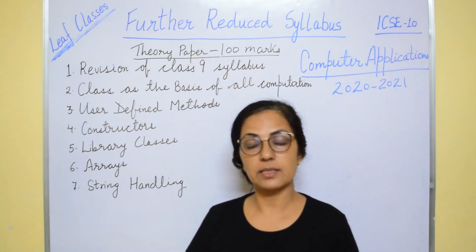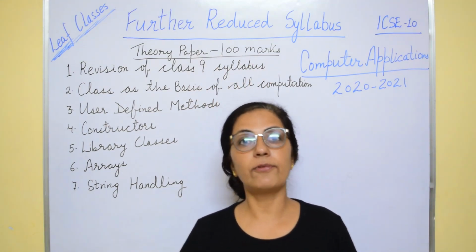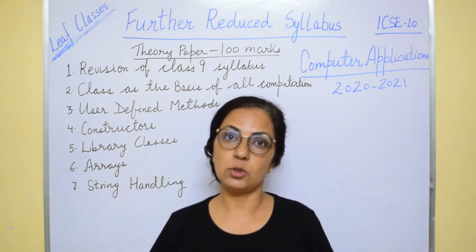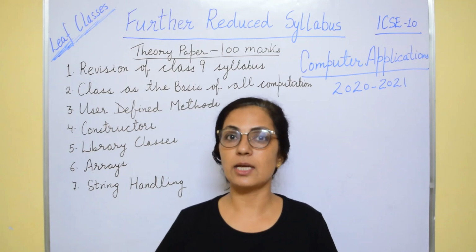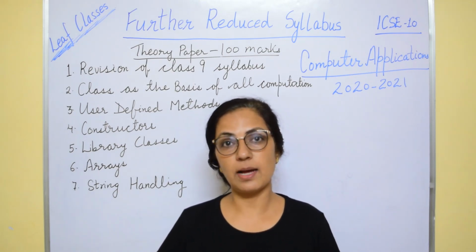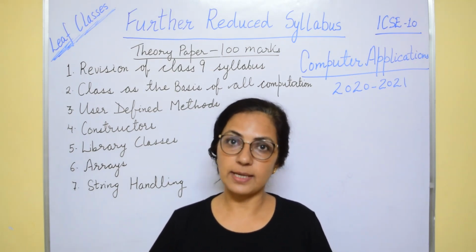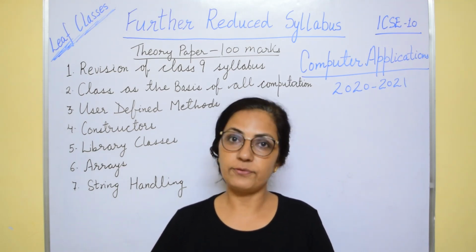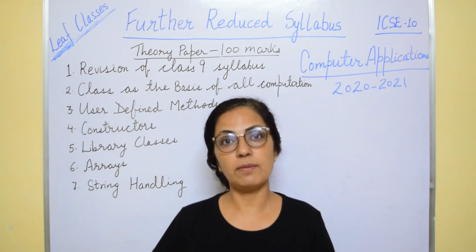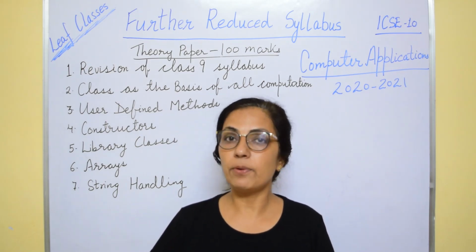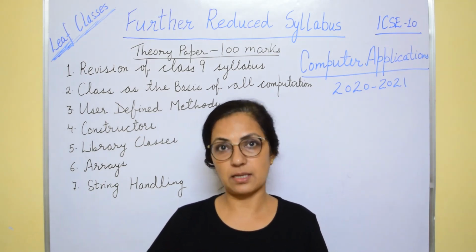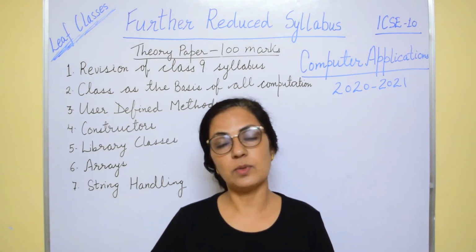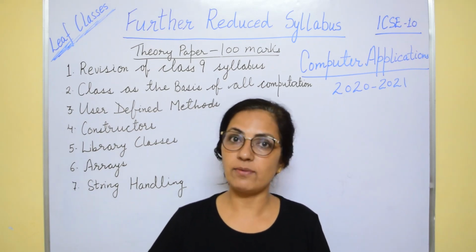All these things will be covered in your theory paper of 100 marks. Yes, you have to appear for the theory exam of 100 marks, which again contains two sections, section A and section B. Section A is 40 marks and section B is 60 marks, in which you have to attempt 4 questions of 15 marks each, and each 15 mark question contains the program as well as variable description. So I hope I have explained the topics which are there in your syllabus and you have understood.